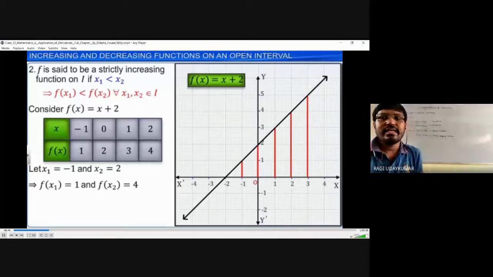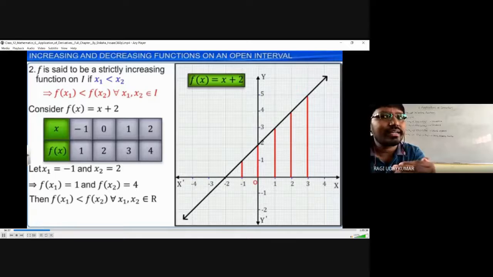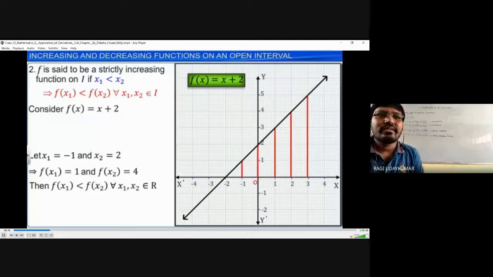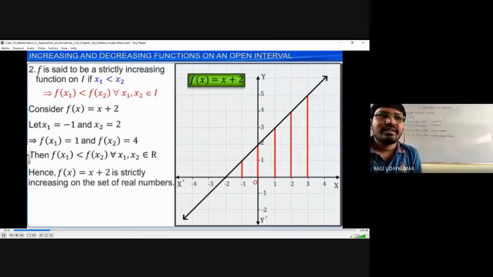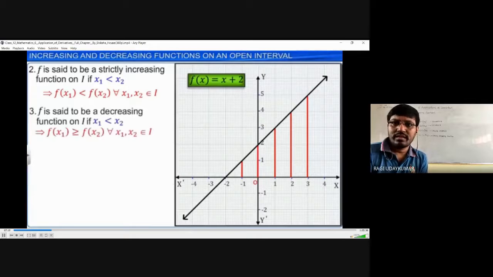If you take this function, it is going on increasing, strictly increasing. Nowhere else are you getting equal values. So the graph of this function is strictly increasing on the set of the real numbers. Not only the set of real numbers, in any interval you take into consider, it is a strictly increasing function. Did you get my point here? Samajh mein aaya na?